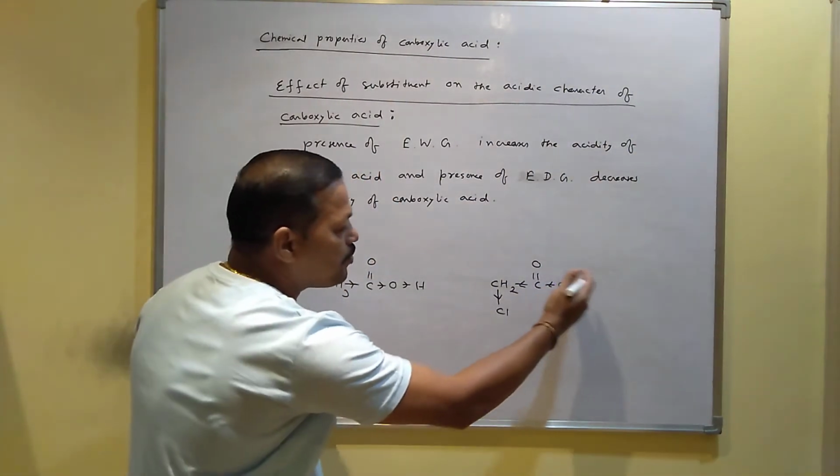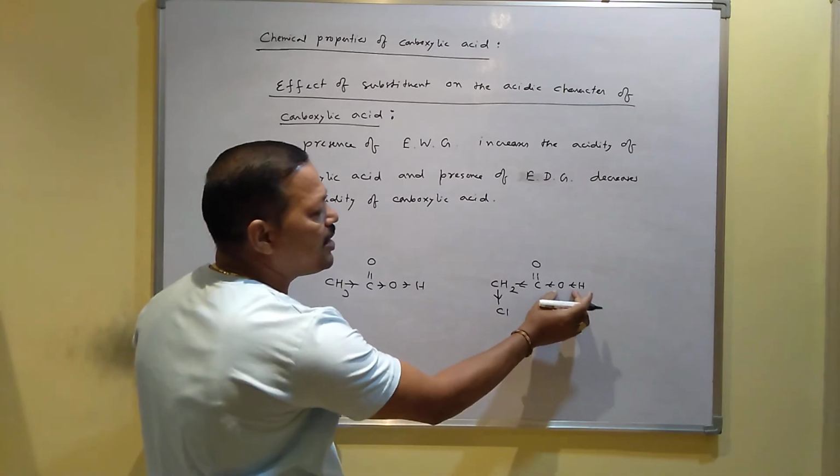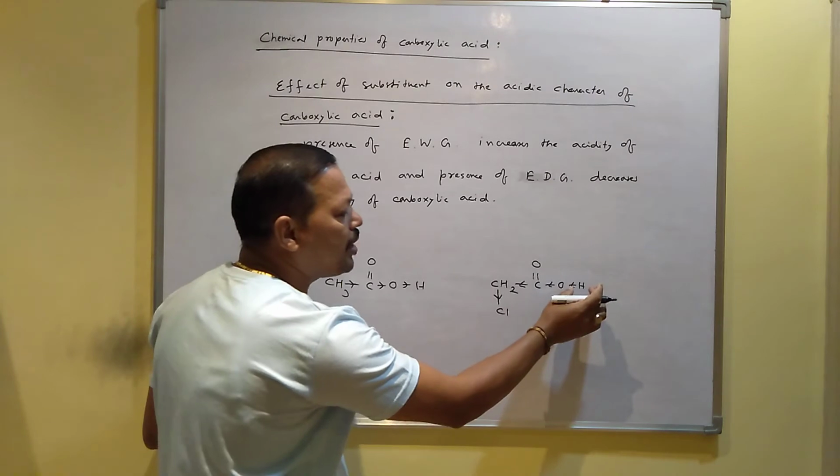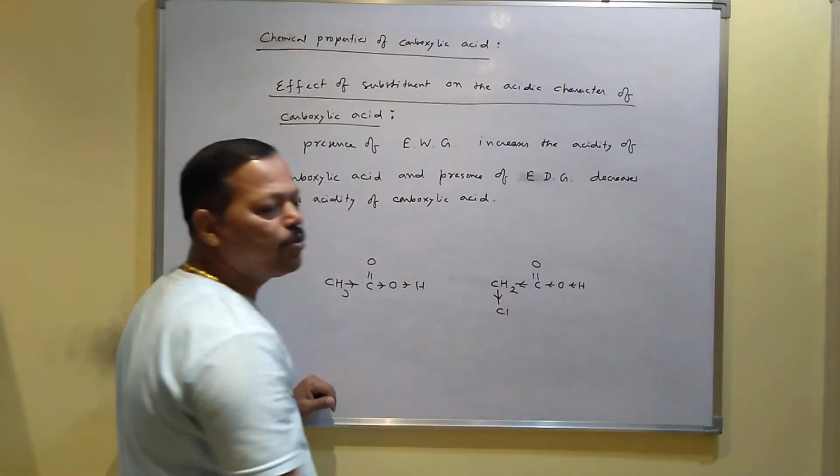So when the electron comes towards this side, then the electron density on this side decreases. So the bond will be weak. Then you can release the hydrogen easily. I mean, you can break the bond easily.